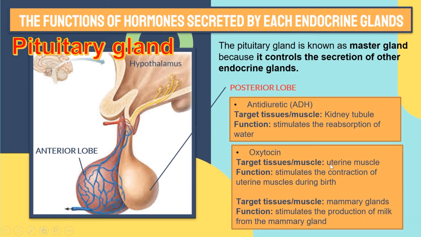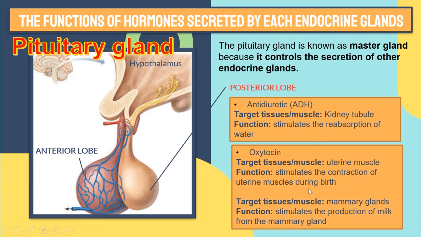What is the function of oxytocin? It is important to stimulate the contraction of the uterine muscles during birth.